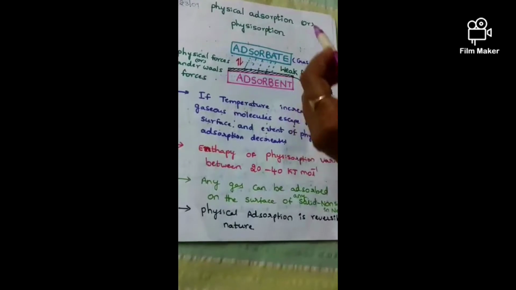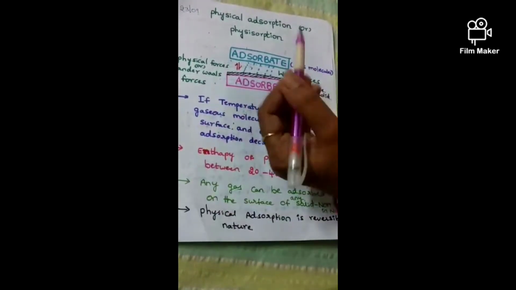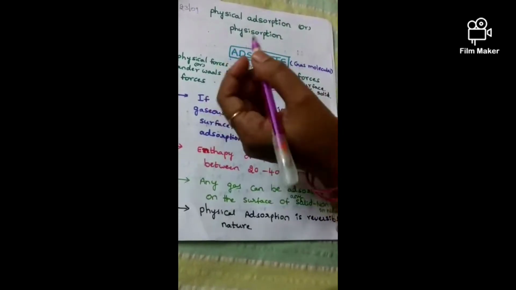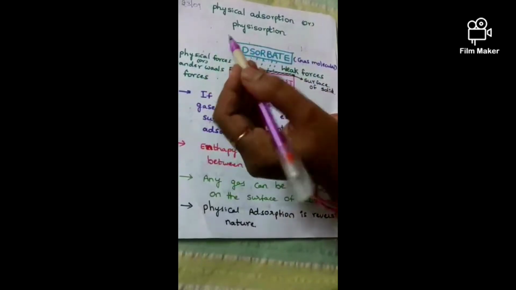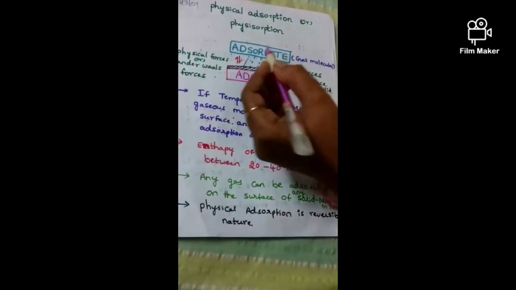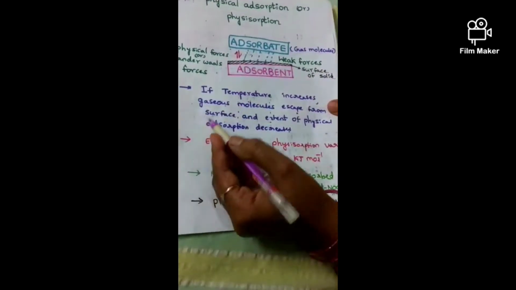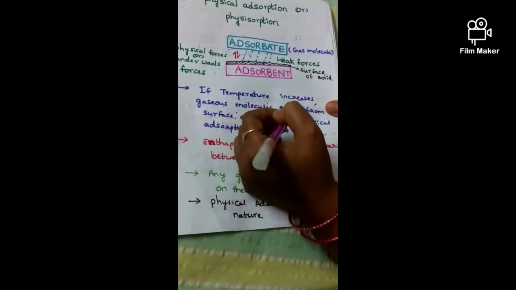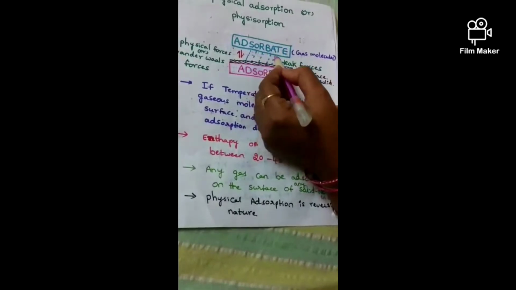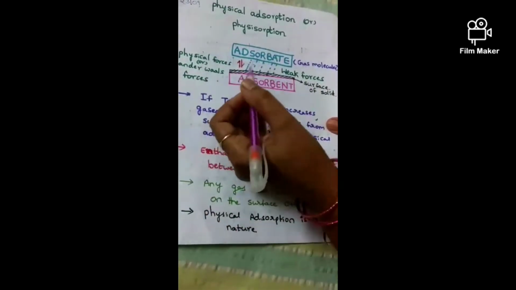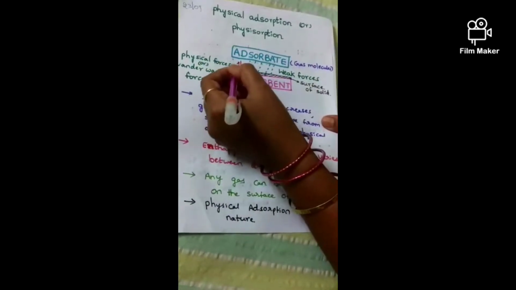Any gas molecule adsorbed on the surface of any solid surface. So physisorption is non-specific in nature. That means any gas adsorbed on surface of any solid substrate. If temperature increases, this energy weakens the binding force between adsorbate and adsorbent. As a result, the gas molecule escapes from the adsorbent. Okay, this process is named as desorption.